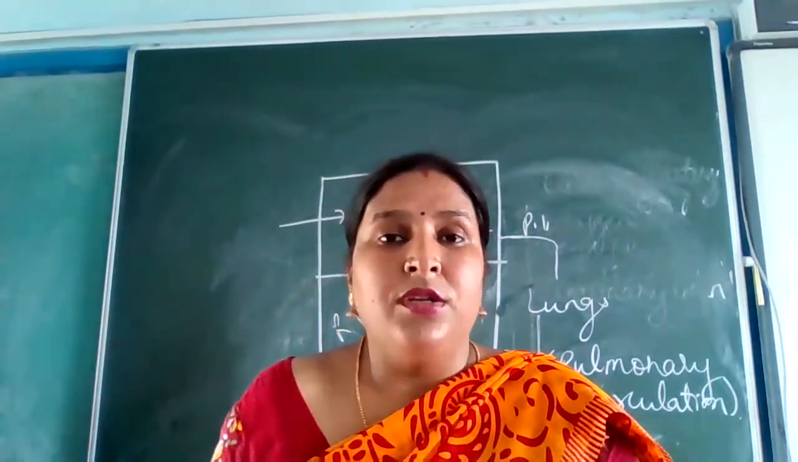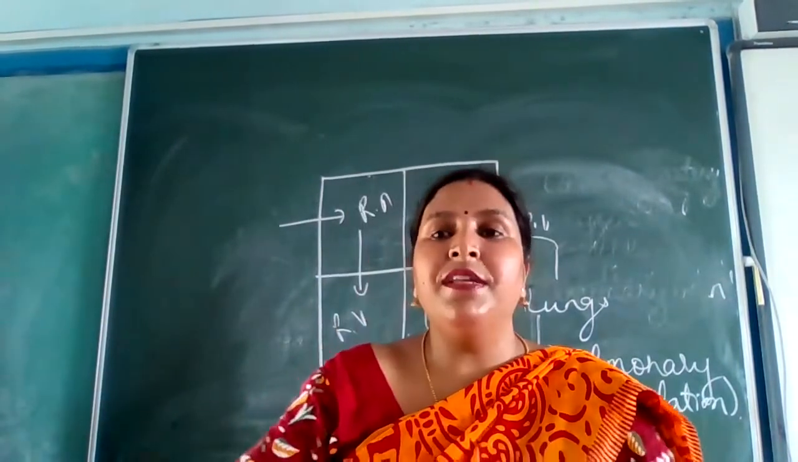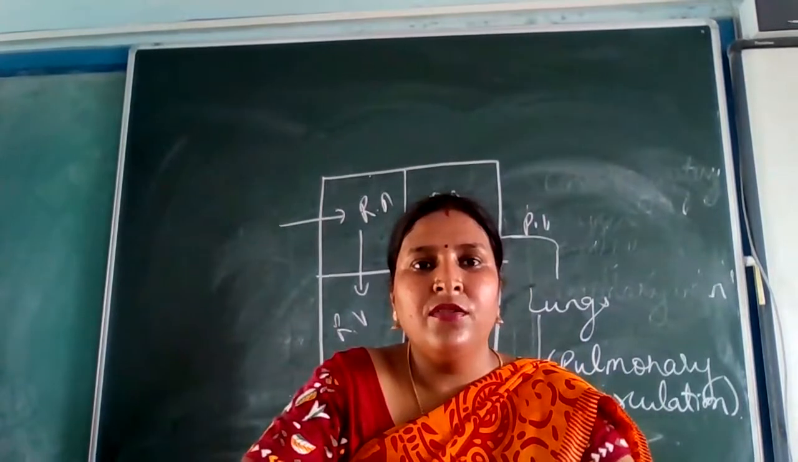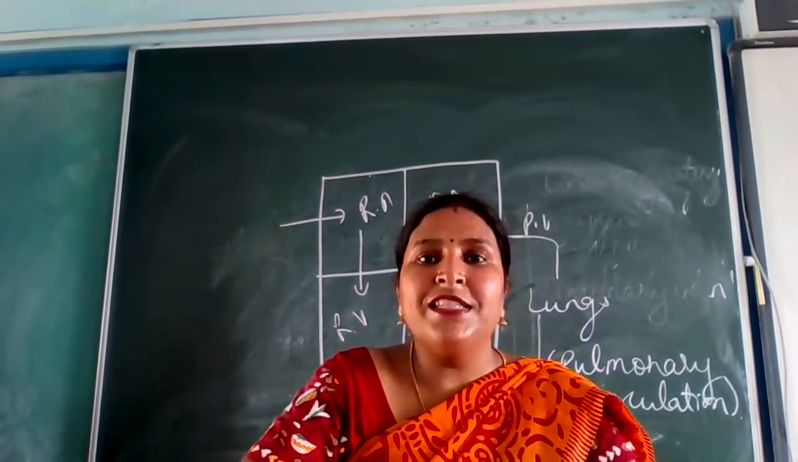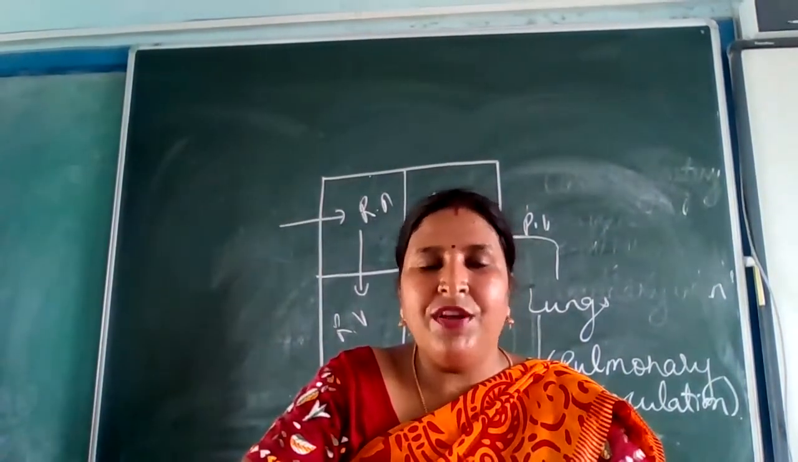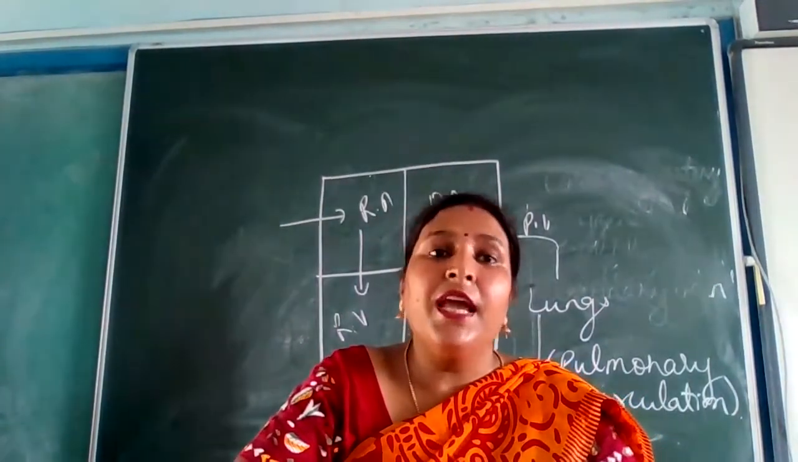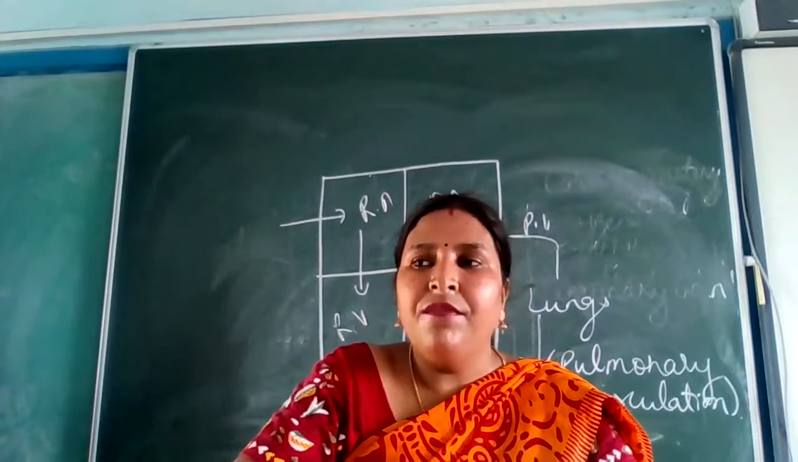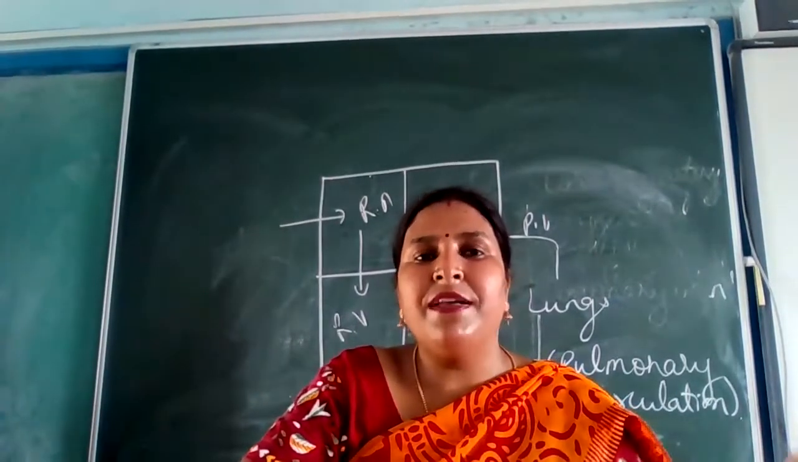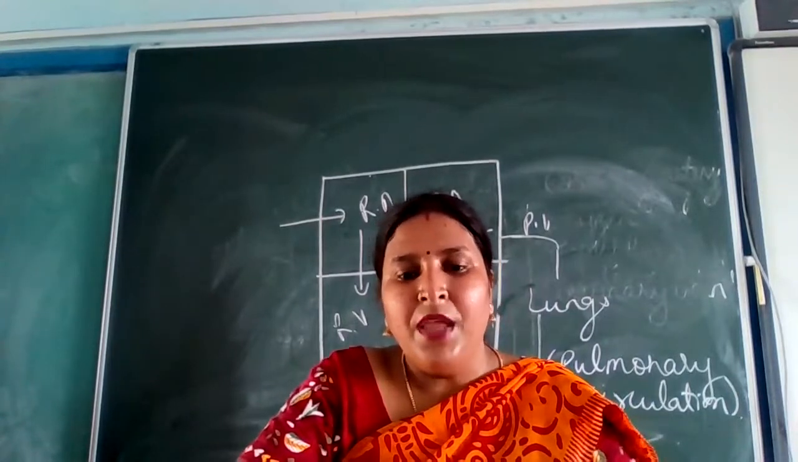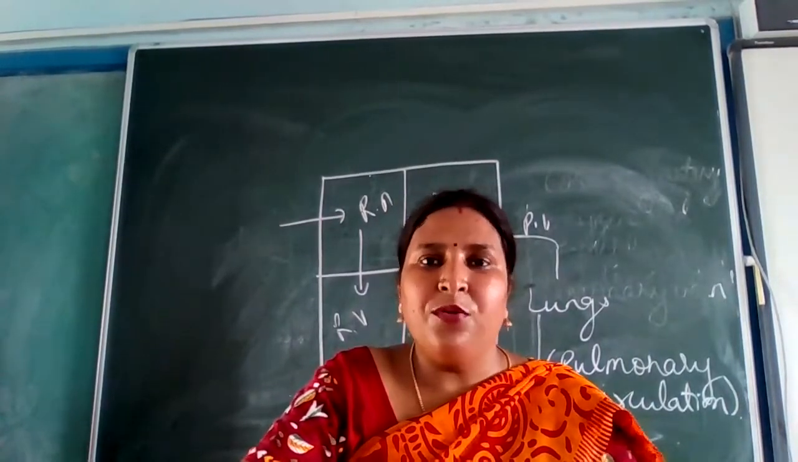Okay. So today we have discussed about how many things? We discussed about the arteries, veins, and we discussed about the capillaries. Then we have talked about the different blood vessels present in the heart. Is that clear to everyone? Then we discussed about the blood circulation.